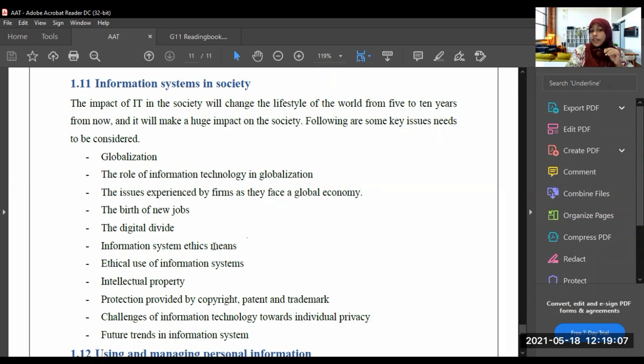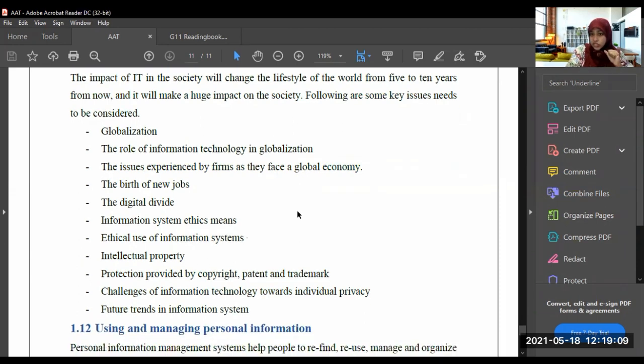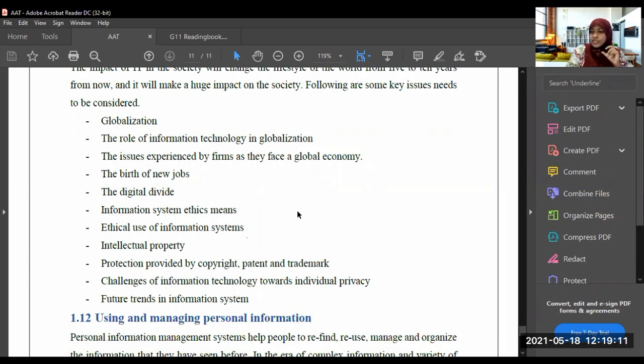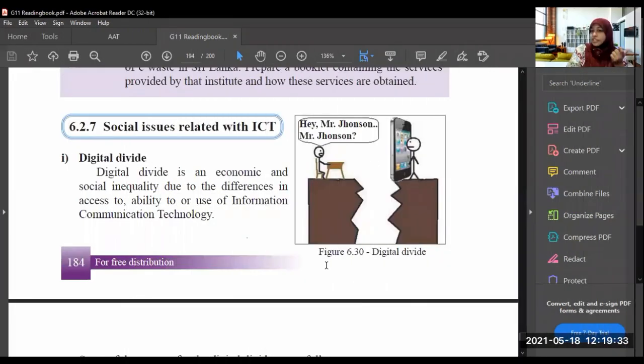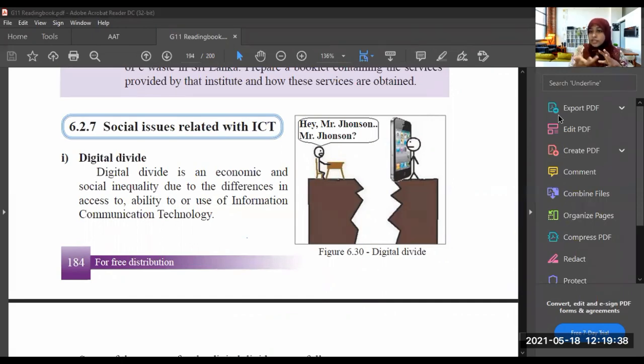The digital divide is also an issue. What is a digital divide? You know, now all the students can't come to the online classes, isn't it? What is the reason? Either they don't have smart devices, or they don't have a stable internet connection, so they can't come to the class, isn't it? That is a digital divide.